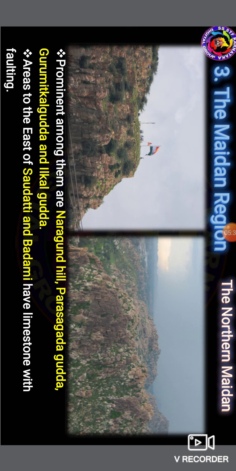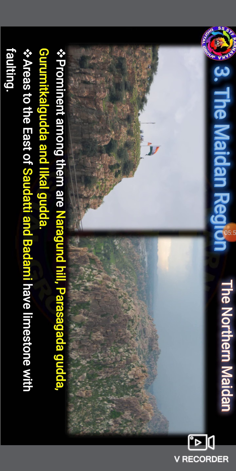Among them, the prominent ones, look at the picture: Nargund, Parasgad Gudda, Gurumitkal Gudda, and Ilkal Gudda. These are the prominent hills of the northern part.